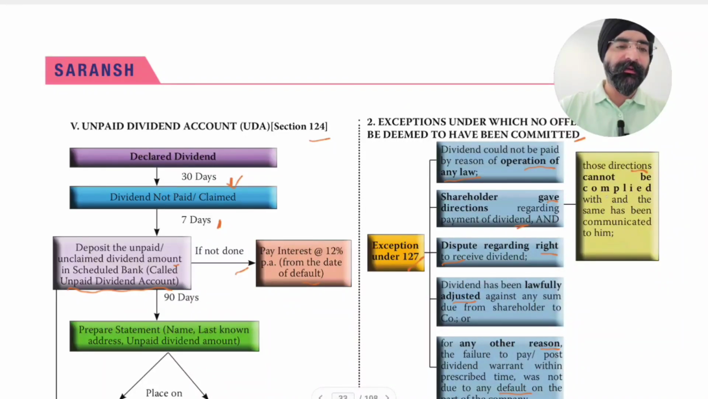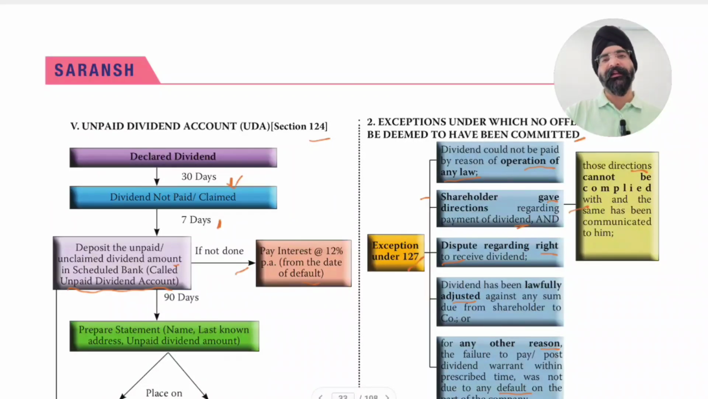Those directions cannot be complied with and the same has been communicated to him. So this relates only to exception number two, that the shareholder gave directions regarding payment of dividend and those directions cannot be complied with and the same has been communicated to him. So the shareholder communicated that this dividend be paid to this person, or be accumulated and paid after 5 years, and the company has clarified that this special requirement cannot be entertained. So in this case also, if dividend is delayed or not paid, then the company is not liable.